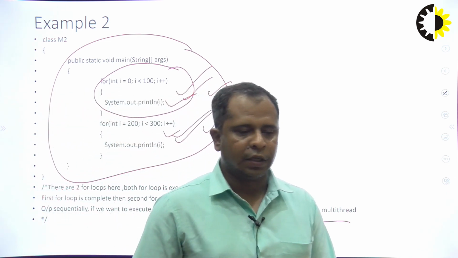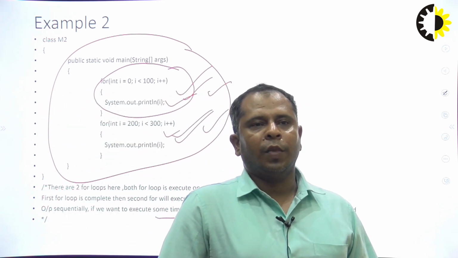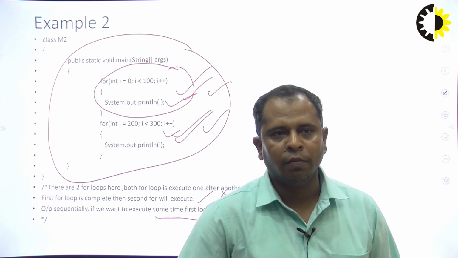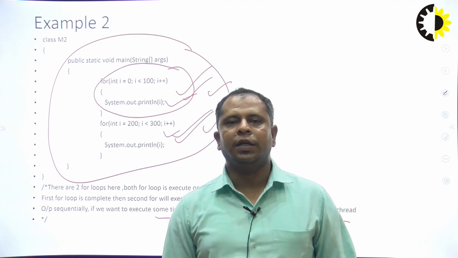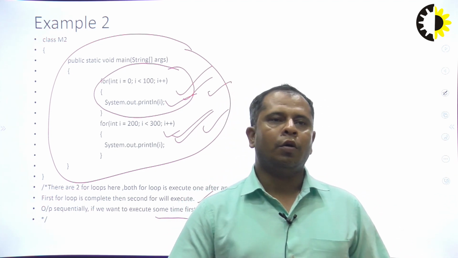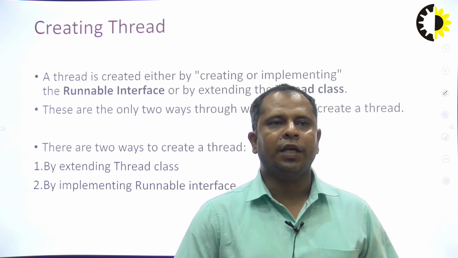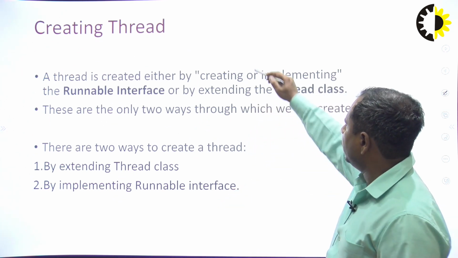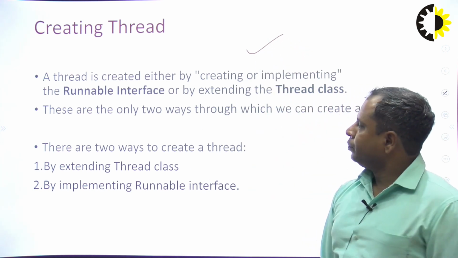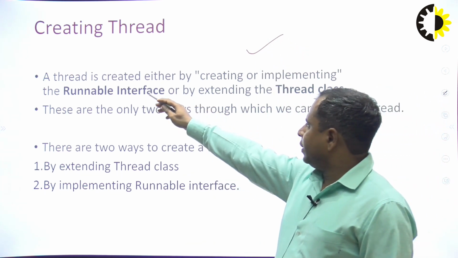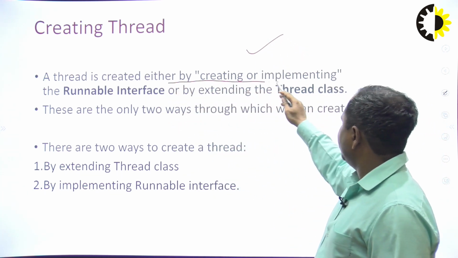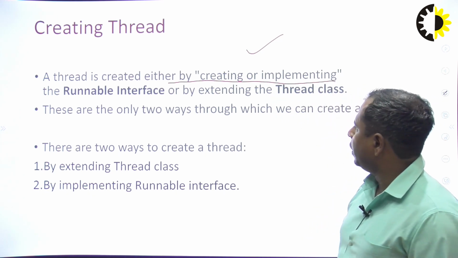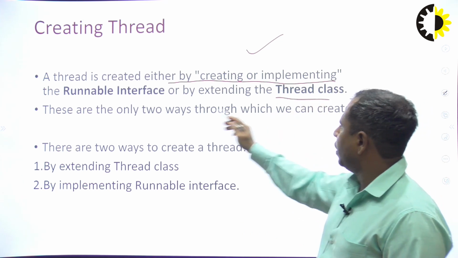Or we can say that if you want to execute multiple processes or sub-processes in one Java program, then we can use the multi-threading concept. Now we will discuss how we can achieve multi-threading in Java. Creating a thread: if you want to create a thread in our Java application, a thread is created either by extending the Thread class or implementing the Runnable interface.